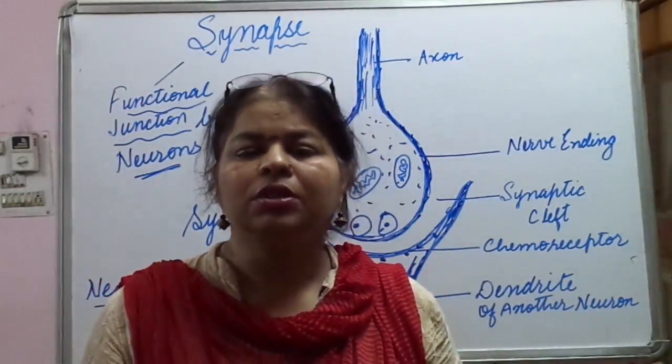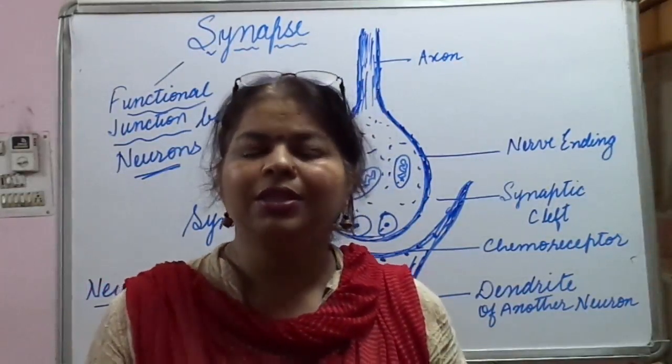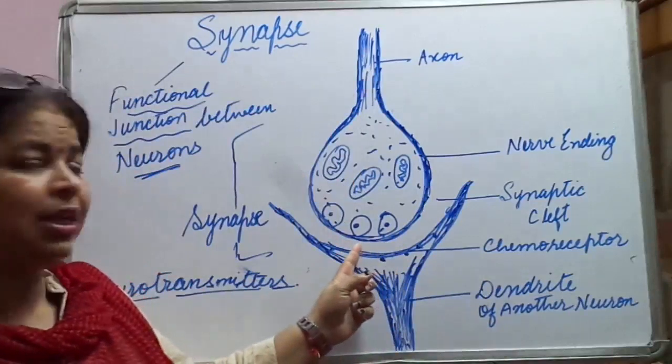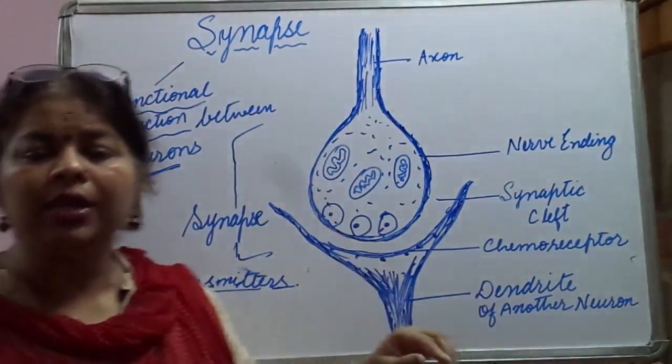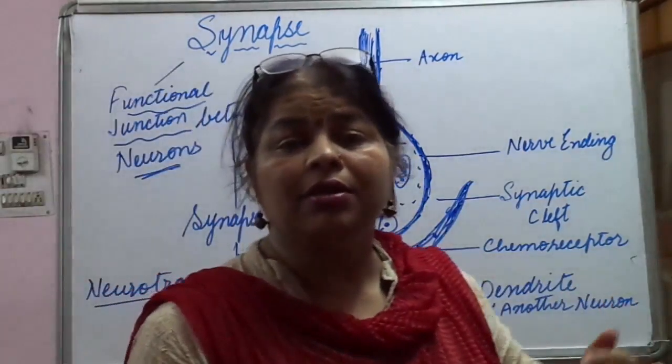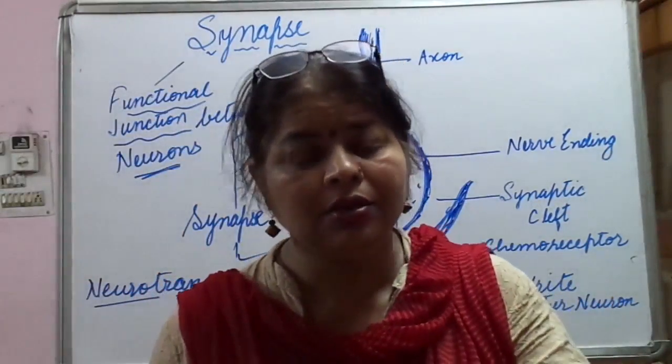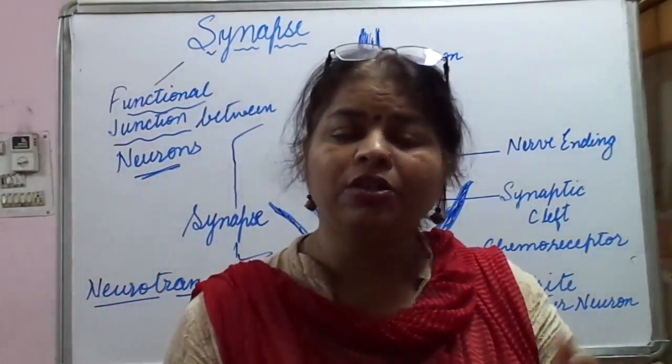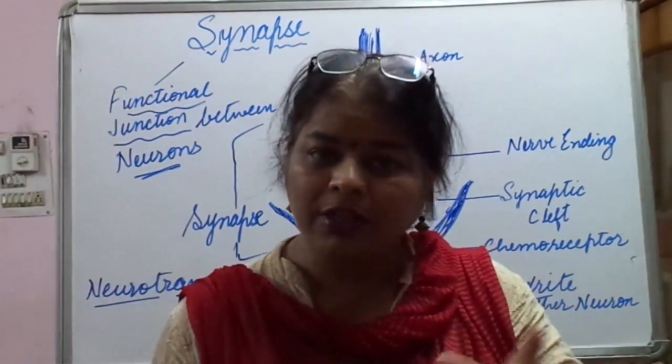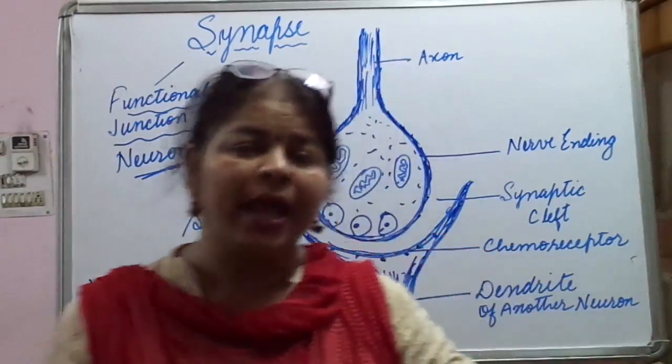Okay, so the neurotransmitter molecules diffuse across the synaptic cleft, and it is diffused to the other dendron. Okay, so it is only one way, it is not going to move backwards.